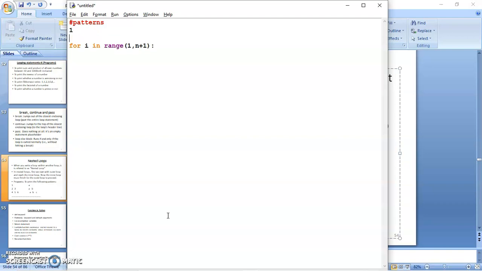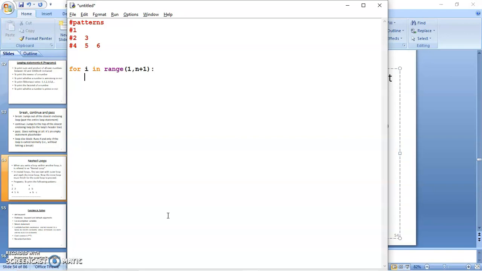Let me draw the pattern here so that it's easier for us to discuss. So this is the pattern that we are going to make. For the number of rows, you've got n rows, so I have a loop i which varies from 1 to n plus 1.